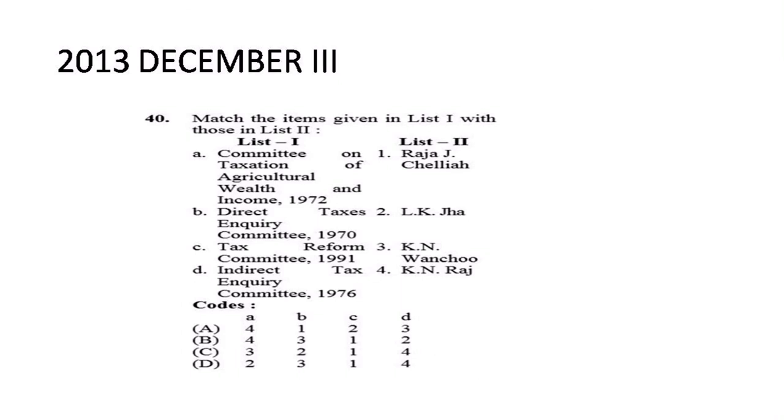Raj. Direct tax inquiry committee 1970 was given by Wanchoo, and next is the tax reform committee 1991, that was given by option A which is Raja Chelliah, and indirect tax inquiry committee 1976 that is given by L.K. Jha. So B जो है that's the correct option.